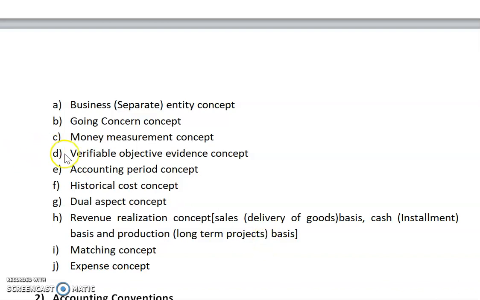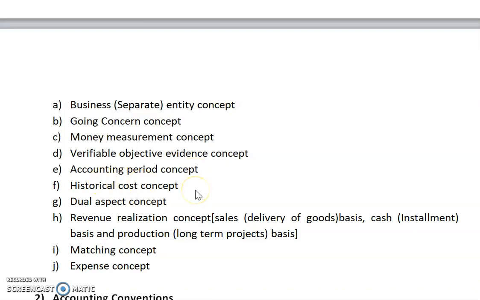Next, the verifiable, objective evidence concept. It means we will include only transactions that are verifiable, that is, verification based. Suppose we purchased some material, so we will collect all the receipts as proof. We will collect all the matters related to our evidence basis, and maintain all the receipts that are necessary for maintaining our accounts.